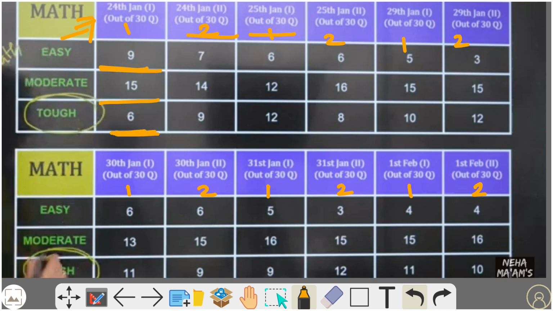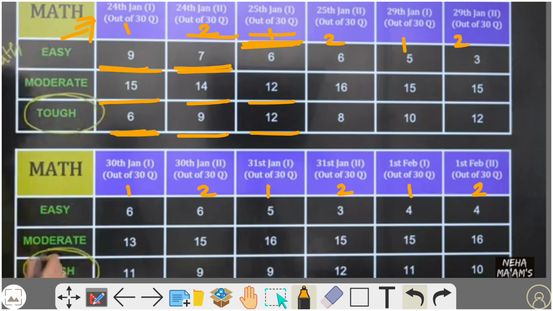On 24th January second shift, 7 questions easy, 14 moderate and 9 tough. On 25th January shift 1, only 6 easy questions, 12 moderate and 12 tough.